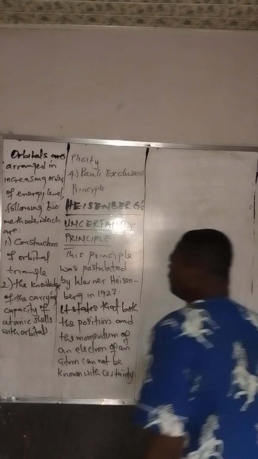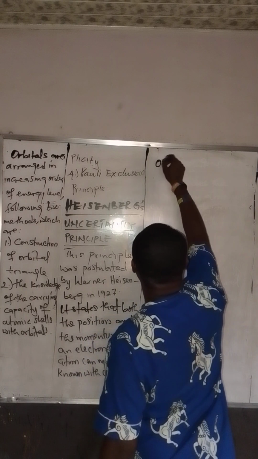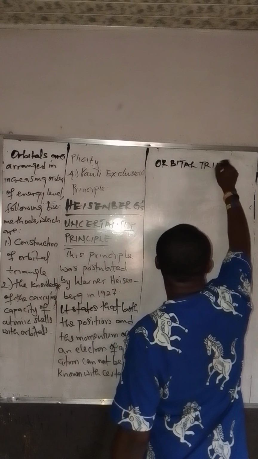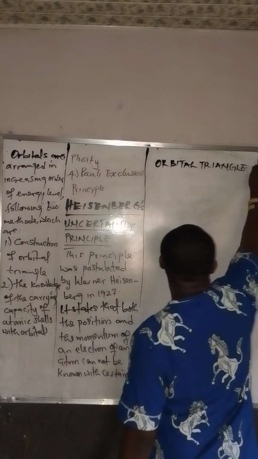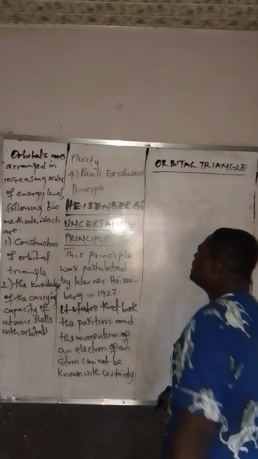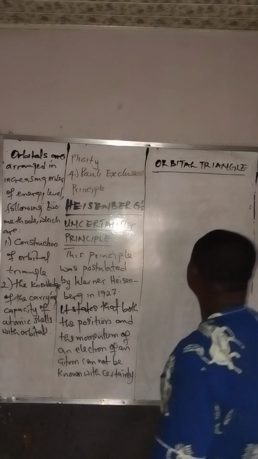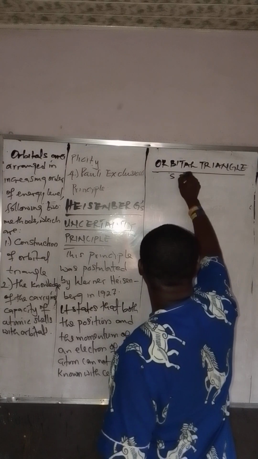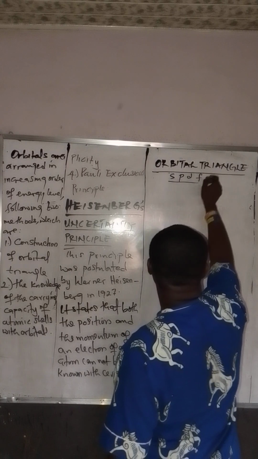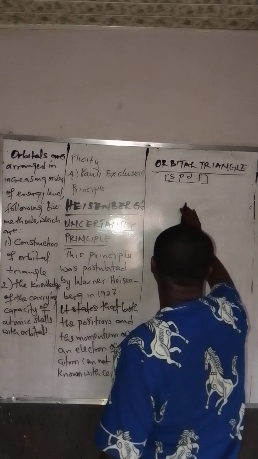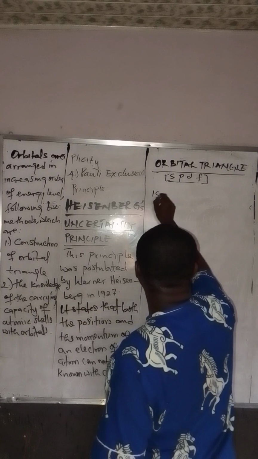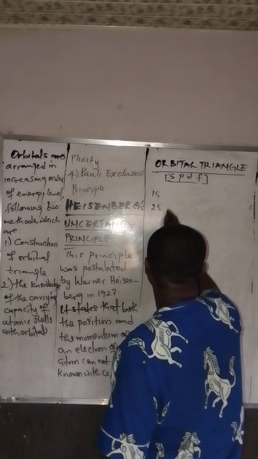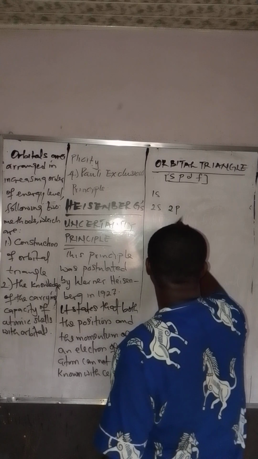Yes, the first method now, the orbital triangle. The orbital triangle is constructed as follows. Don't forget we are dealing with S, P, D, and F. We are using this notation. So we start with 1S. Next is 2S, then 2P.